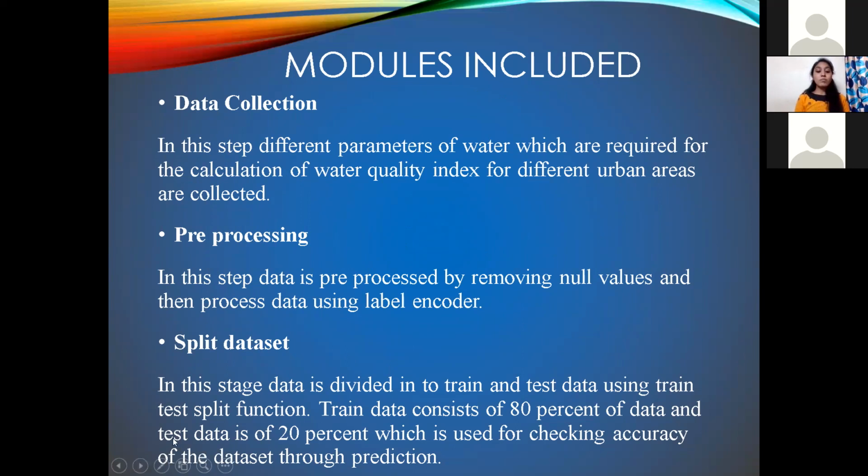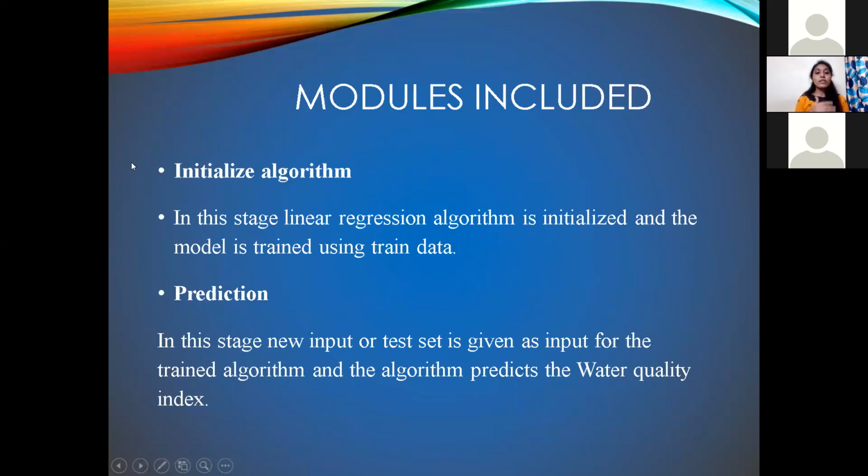Now coming to the split data set. In this step, the data is categorized into two sets: train data and test data. Train data consists of 80% of the data and test data consists of 20% of the data, which is used for checking the accuracy through prediction. Now coming to the initializing algorithm.